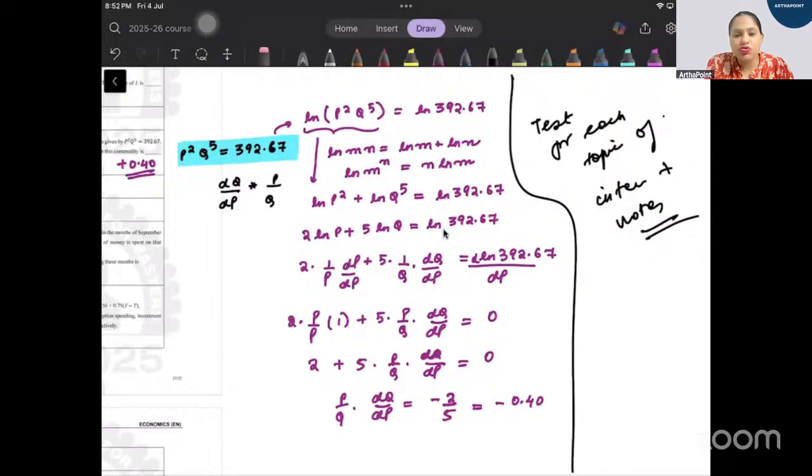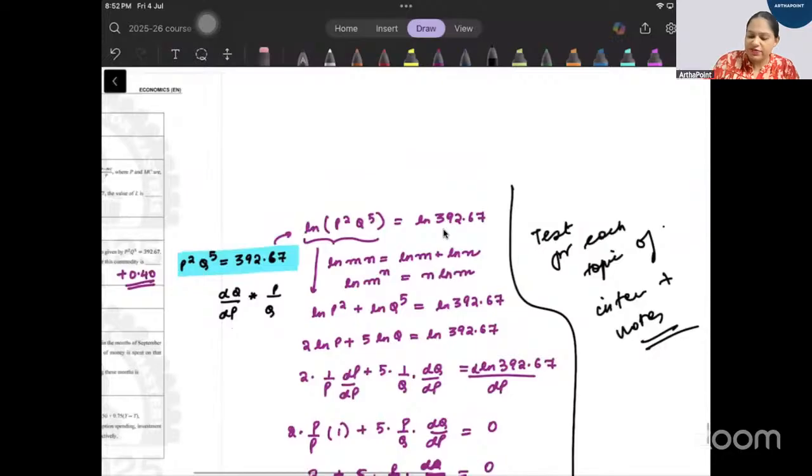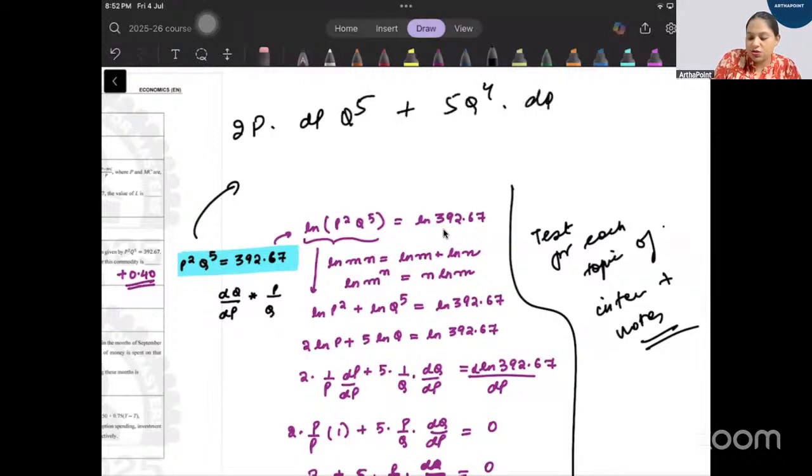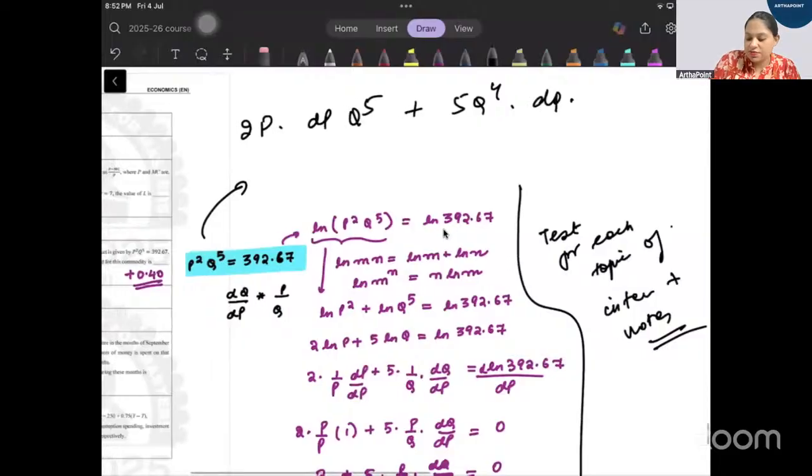Can we use product rule instead of using log? Yes, you can. Up to you. You could have done direct differentiation. So you could have gone ahead and used product rule: 2p, dp, differentiation of first function, second as it is, plus differentiation of second function, first as it is, equal to 0. You can use this and find dq by dt, no problem.